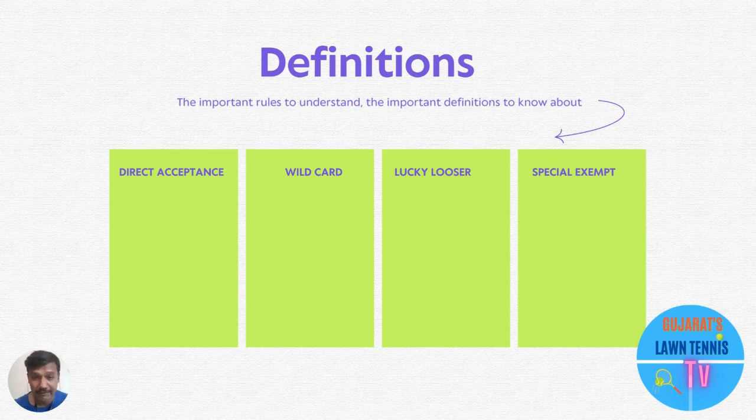Today, we are having a special video recording regarding the definitions of ITA ATF rules. So many terms are associated, and lots of parents are confused about some definitions which are on the screen, like direct acceptance, wild card, lucky loser, and special exempt. On the basis of that, we explored some rules and regulations of ATF, ITA, and ITF. So based on that, I had made this video for you.